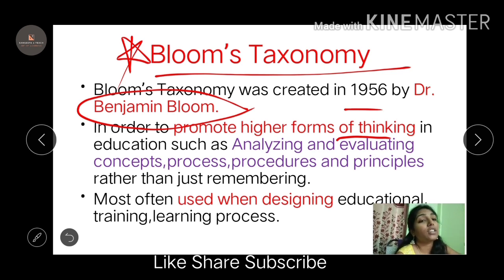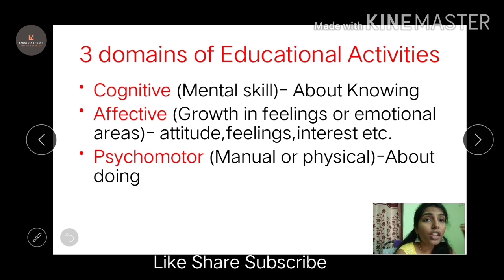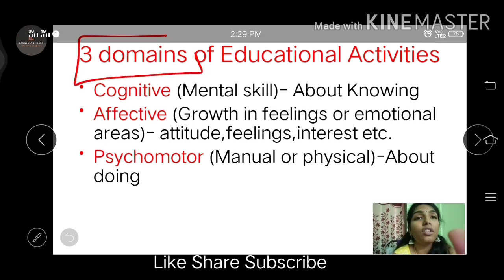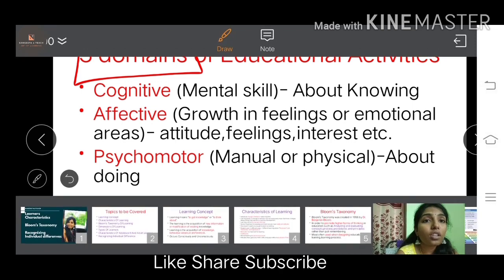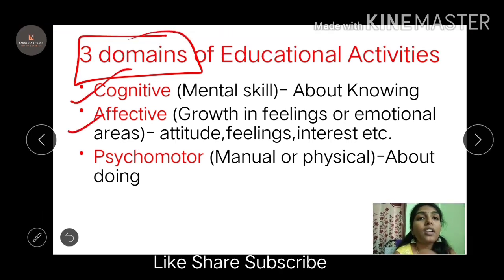The way of analyzing and evaluating things has changed. The way you see the concepts, the procedures, the principles has changed. Rather than just remembering, you have come to analyzing and evaluating things. Bloom's taxonomy is used to design an educational course or a learning process. Educational activities are divided into 3 domains: cognitive, affective, and psychomotor.